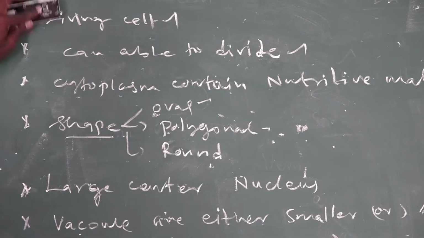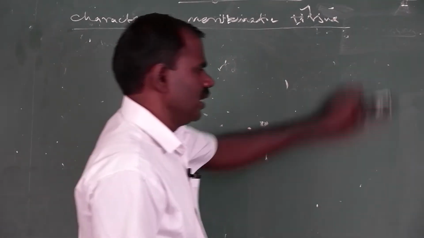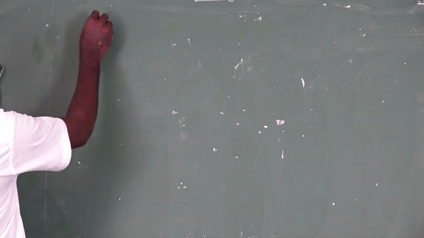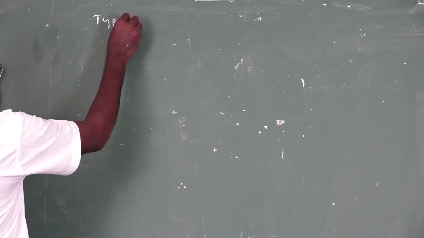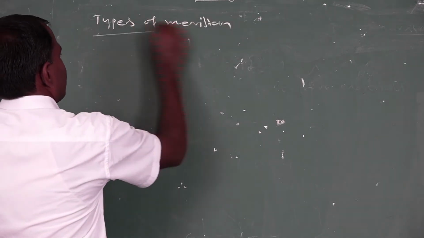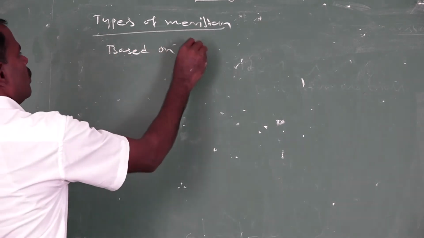Next one is types of meristematic tissue, based on position.